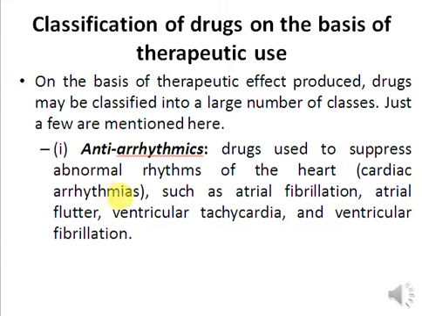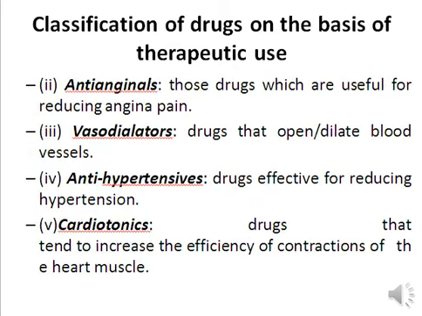The cardiac arrhythmia may be because of atrial fibrillation, atrial flutter, ventricular tachycardia, ventricular fibrillation, whatever be the reason of this abnormal rhythm. The drugs that are used for curing the abnormal rhythm of the heart are known as antiarrhythmics.